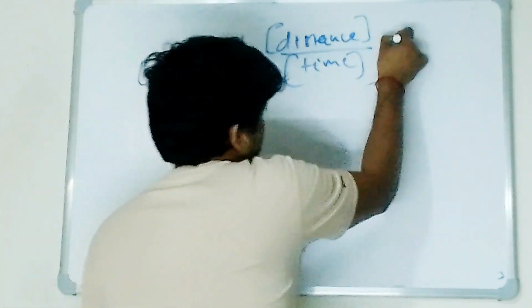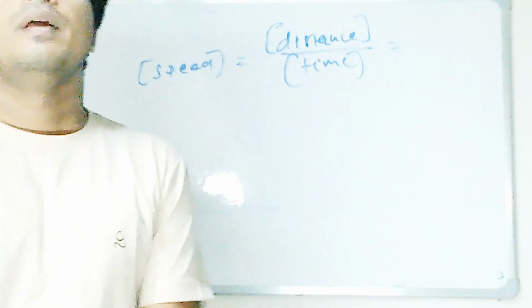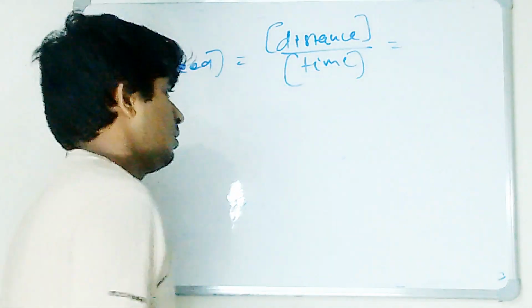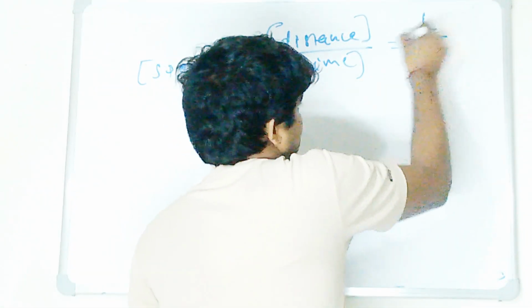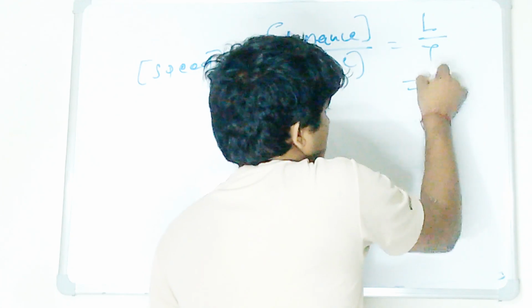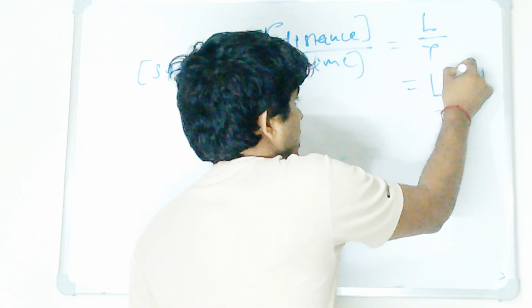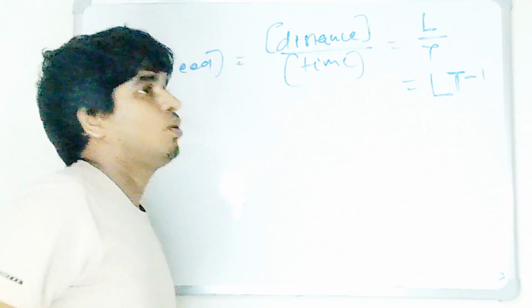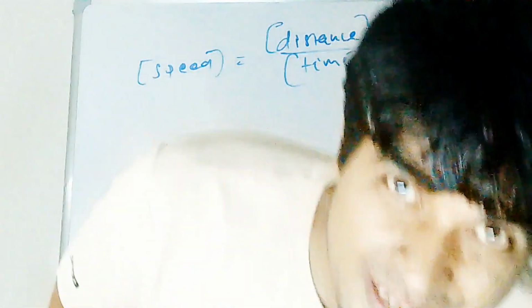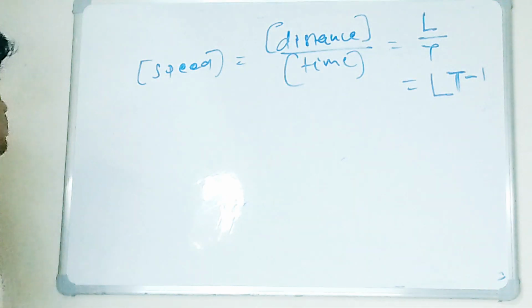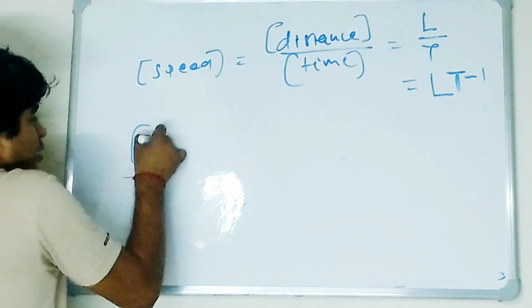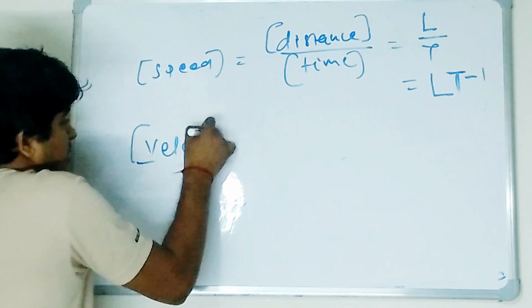The dimension for distance is capital L, and the dimension for time is capital T. So what's the dimension? L T minus 1. Is it clear to all of you? Yes or no? Please respond. Now if I'm talking about velocity, what's the dimension for velocity?